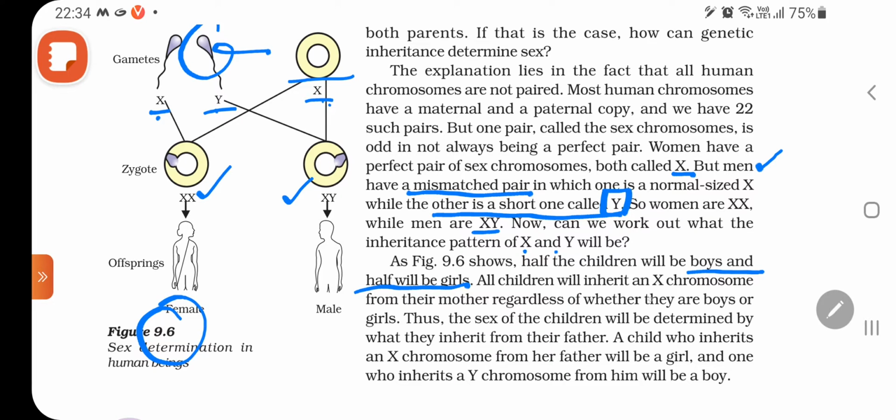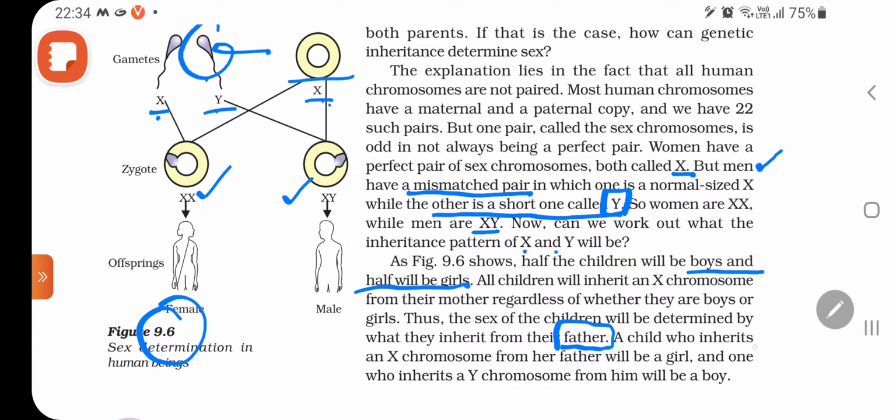All children will inherit an X chromosome from their mother, regardless of whether they are boys or girls. The sex of the children will be determined by what they inherit from their father. So it will depend on the type of sperm which fertilizes an egg.